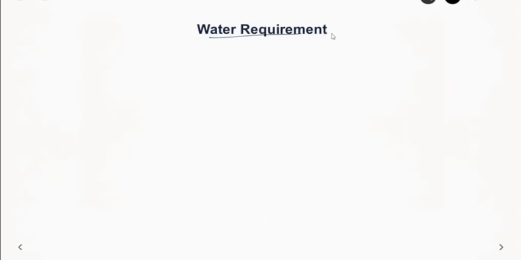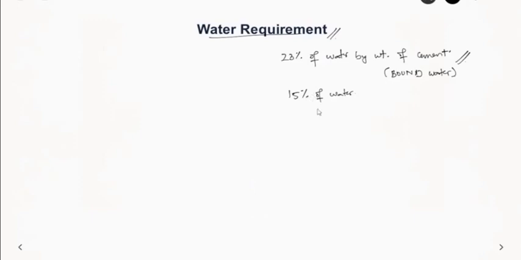There should not be excess water, and there should also not be a lack of water, which will prevent the hydration of cement. Generally, 23% of water by weight of cement is required for complete hydration. This water gets combined with the cement to form the CSH gel, and it is also known as bound water, so it is not freely existing. Apart from this 23% water, cement will also require 15% more water to fill the gel pores. So a total of 38% water is required generally.